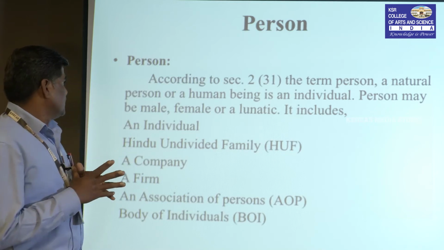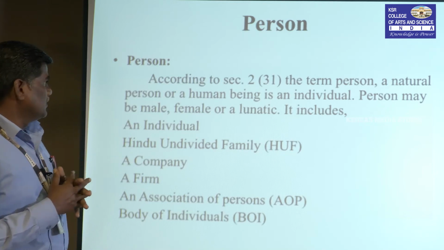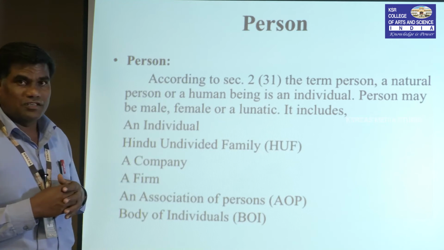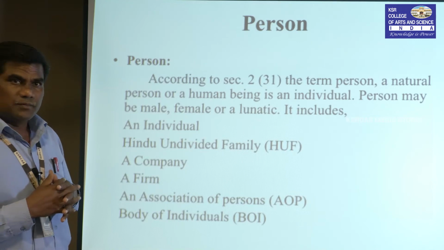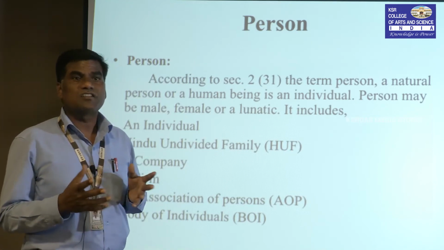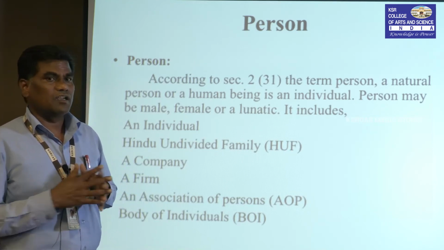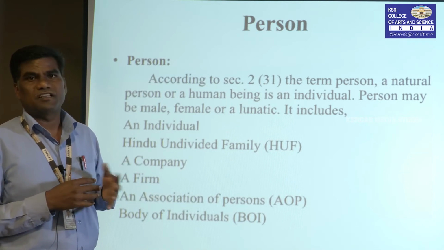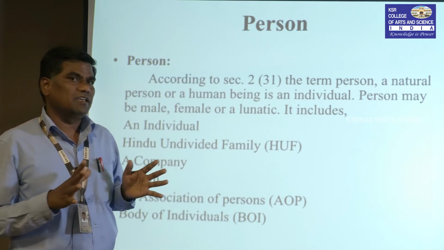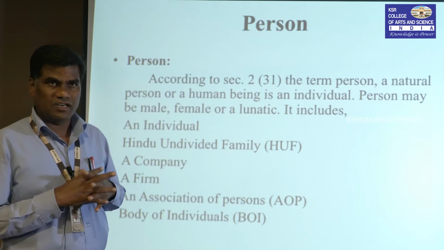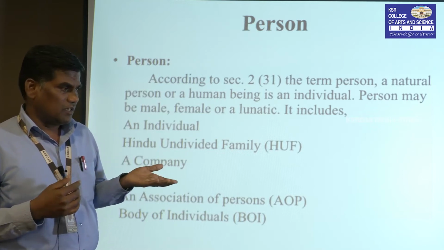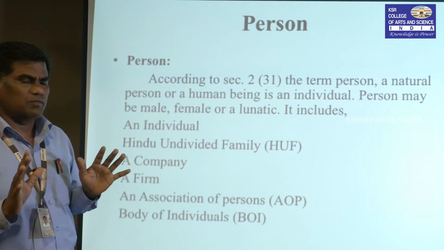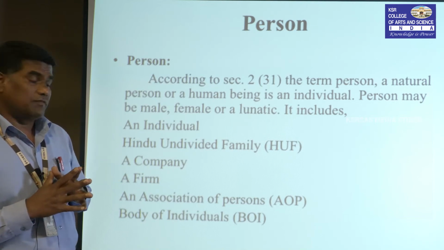The person may be male or female, and it includes a lunatic, meaning a person of unsound mind. He is called a person, but he does not act in any business related work or transactions, but he is a normal person, only somewhat different.